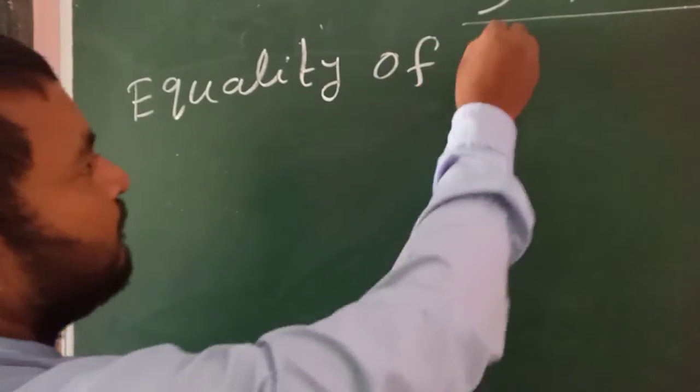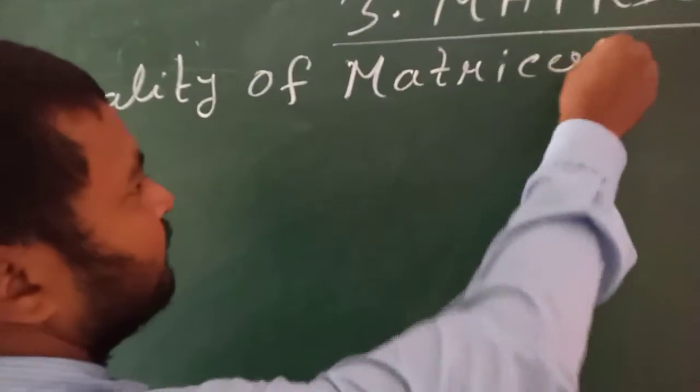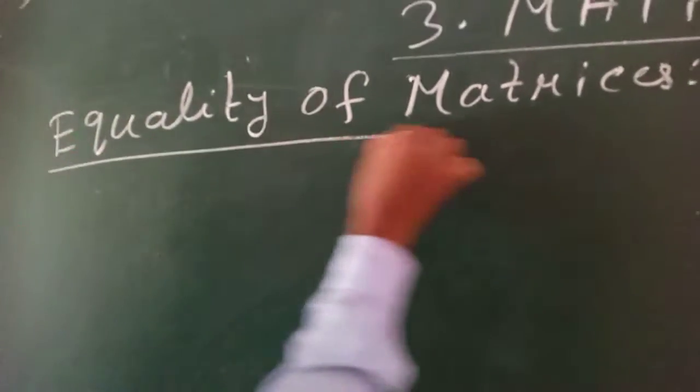Equality of matrices. Please note it down.